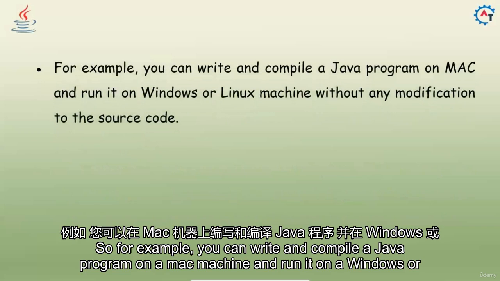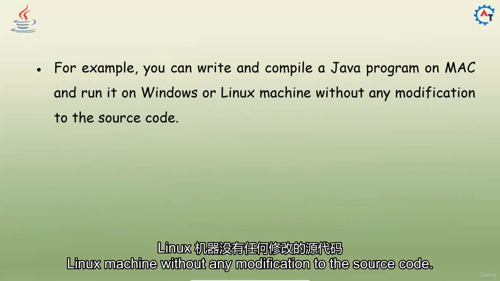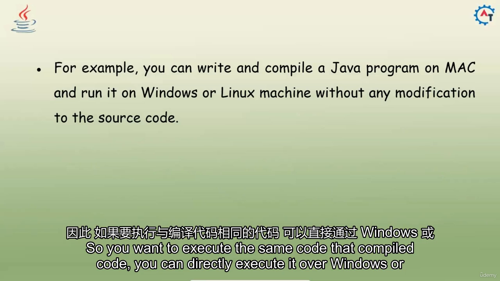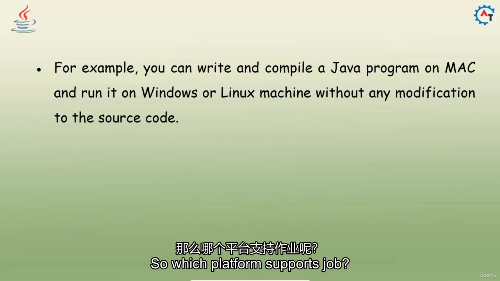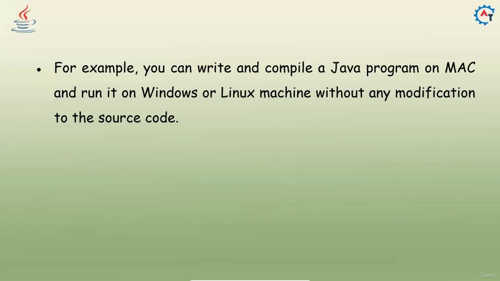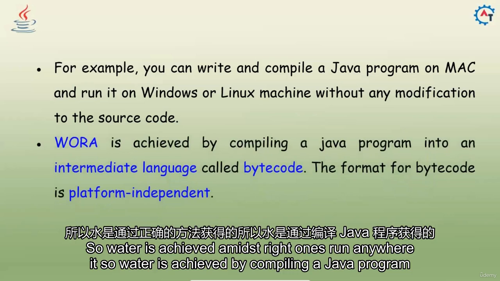For example, you can write and compile a Java program on a Mac machine and run it on a Windows or Linux machine without any modification to the source code. While writing the code, you wrote it on one platform, a Mac machine, and you want to execute the same code. That compiled code you can directly execute on Windows or Linux, any platform which supports Java. That is one of the biggest advantages. Because of that, Java is a platform independent language. So WORA is achieved, write once, run anywhere.